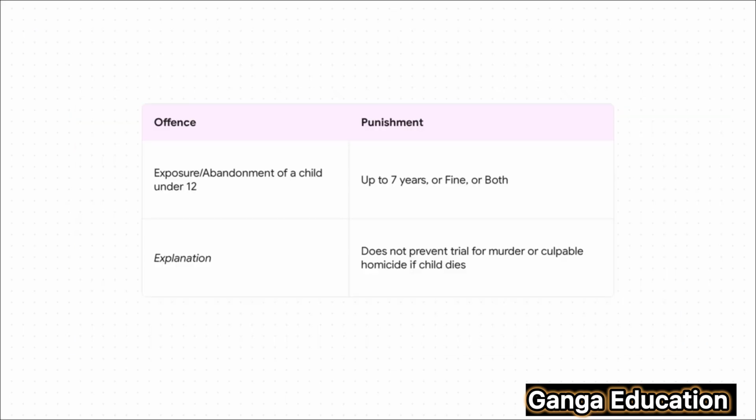So, what's the punishment? Under Section 93, the offender can face imprisonment for up to 7 years, or a fine, or both. And pay close attention to the explanation. If the abandoned child tragically dies, this section doesn't shield the offender. They can still be put on trial for the much graver offenses of murder or culpable homicide.